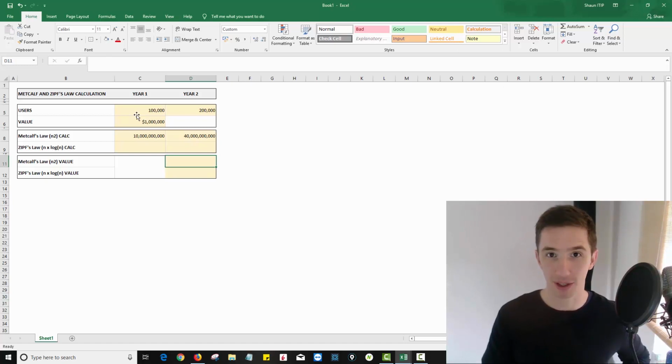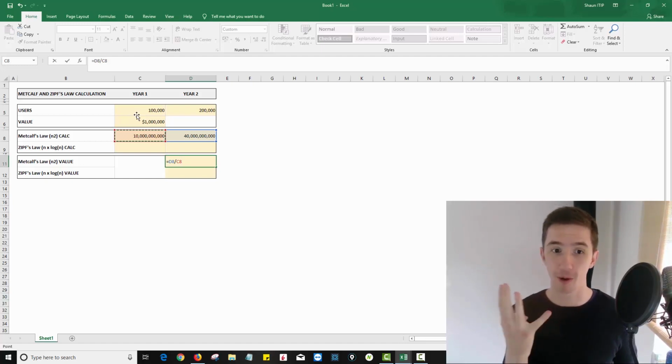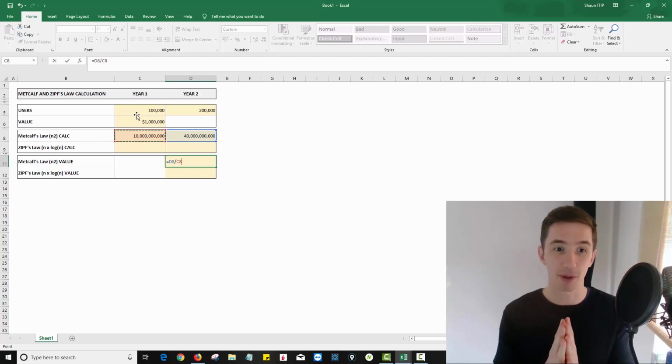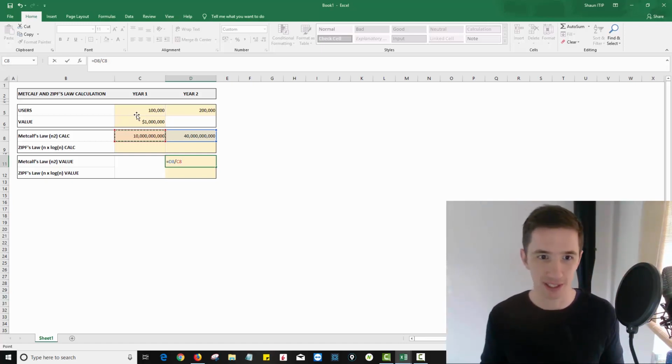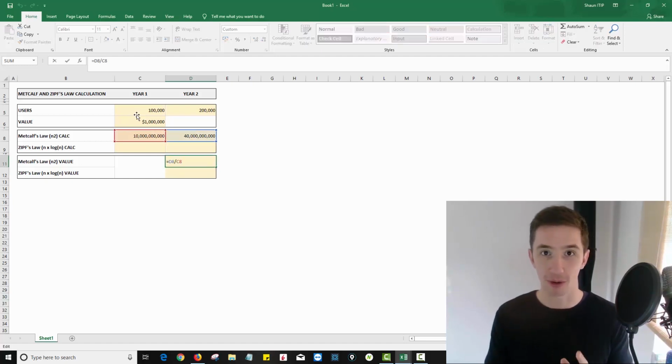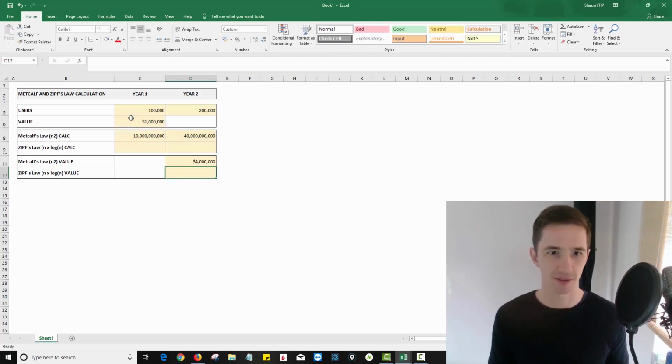Meaning that if the value of the network last year was $1 million, then what we would say is we'd take the number of users this year divided by last year, meaning that it's a multiple of 4 because it's n squared and the number of users have doubled. So you can see, if it's doubled, 2 by 2 is 4. So you can see it's a multiple of 4, and I can calculate that by dividing 10 billion into 40 billion. And so that gives me a multiple of 4. Now to get the value, what I could do is just approximate it by multiplying it by last year's value over there in terms of market cap, meaning that this year the value of the network should be $4 million.